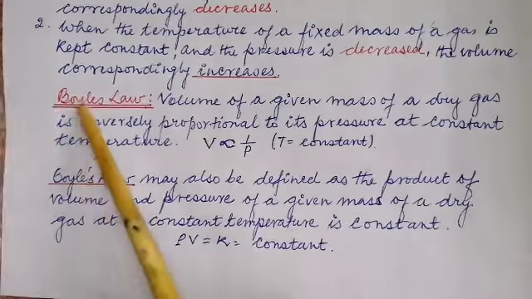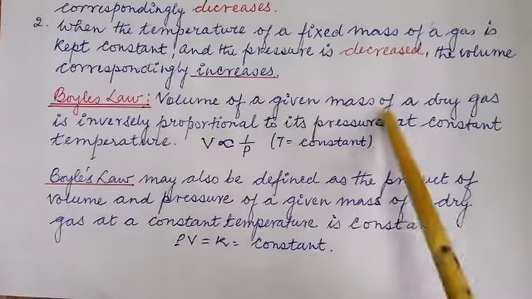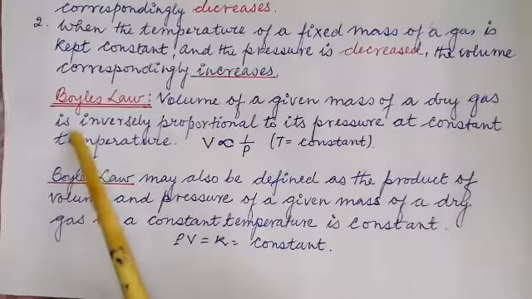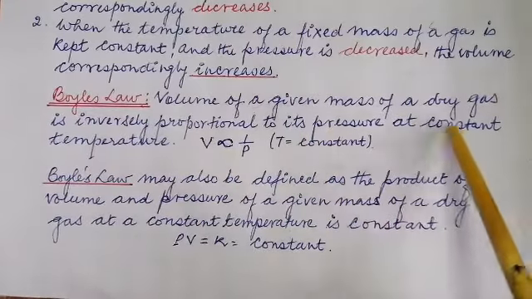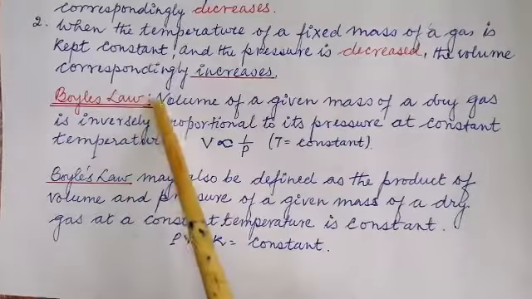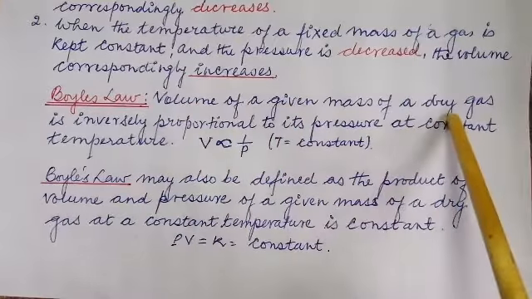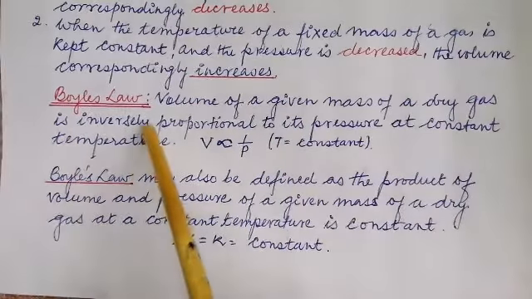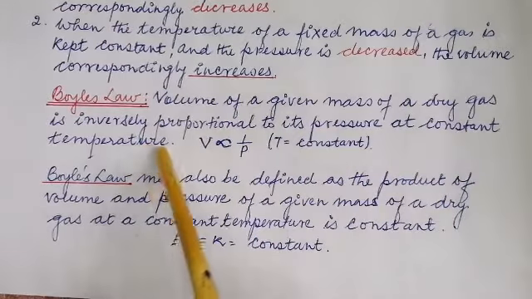Now what did Robert Boyle state? Volume of a given mass of a dry gas is inversely proportional to its pressure at constant temperature. So Boyle's law states that volume of a given mass of a dry gas is inversely proportional to its pressure at constant temperature.